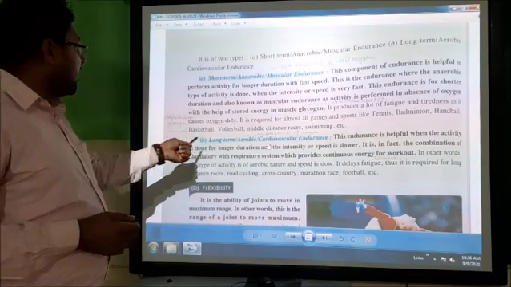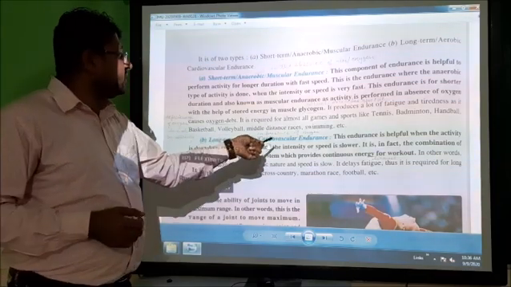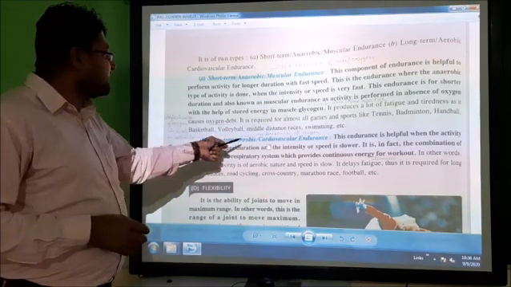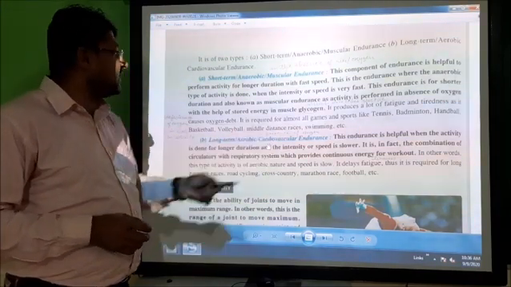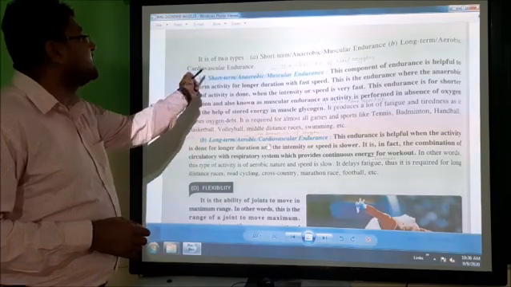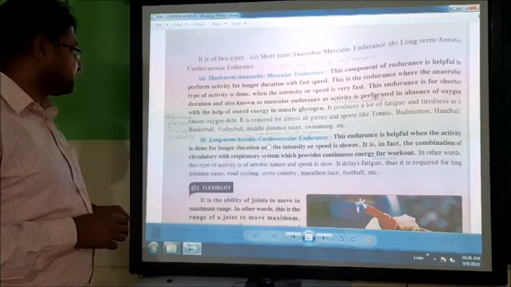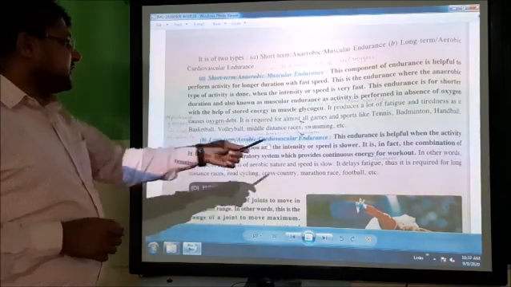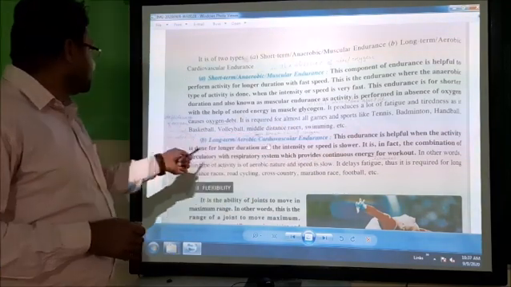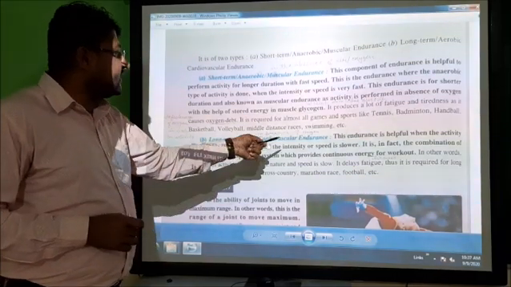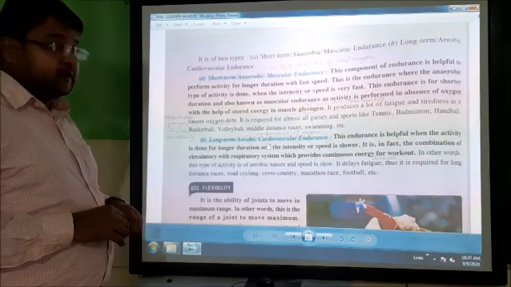Next is the long term or aerobic cardiovascular endurance. It is just opposite of the short term anaerobic muscular endurance. This endurance is helpful when the activity is done for a longer duration and the intensity, meaning speed, is slow.